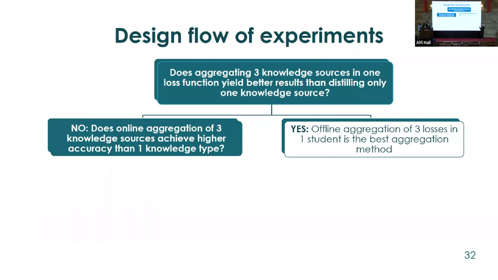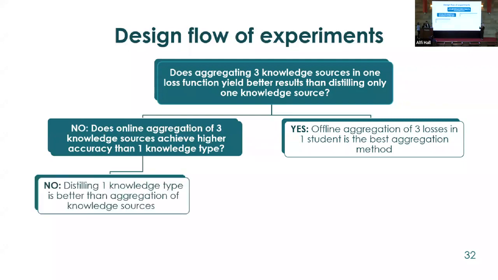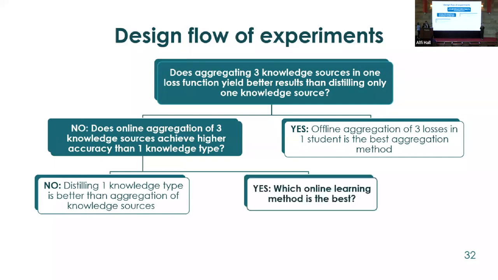So the question now becomes, does the online learning technique of aggregating the 3 knowledge sources produce better results or not? If the answer was no, then this falsifies our original hypothesis, and we have no direction to go. But if the answer was yes, that means the online learning technique provides better results than distilling only one knowledge source. And at this point, we found the answer to be yes.